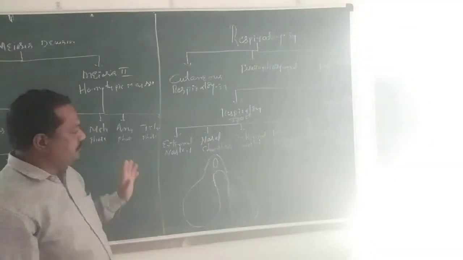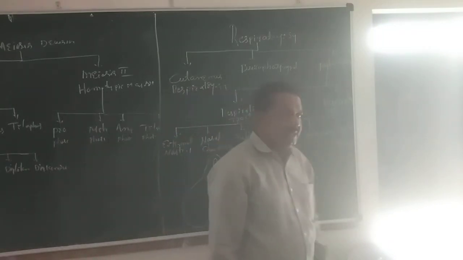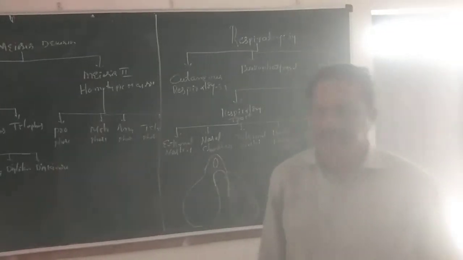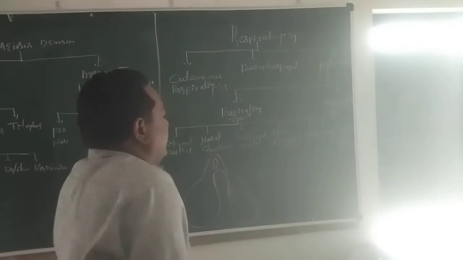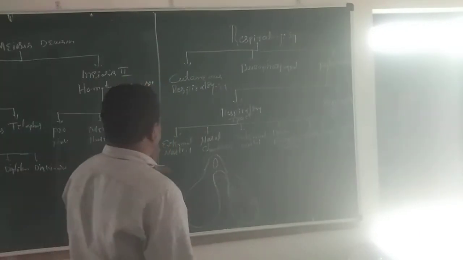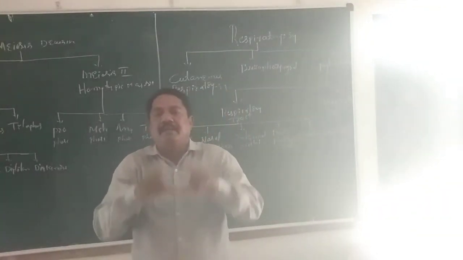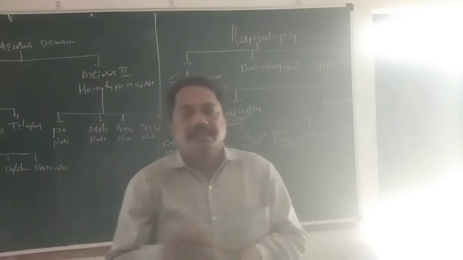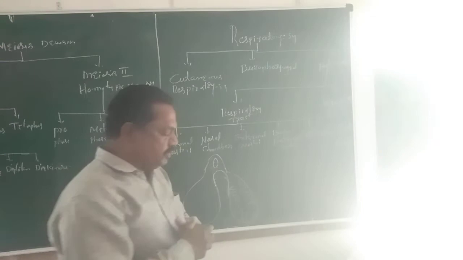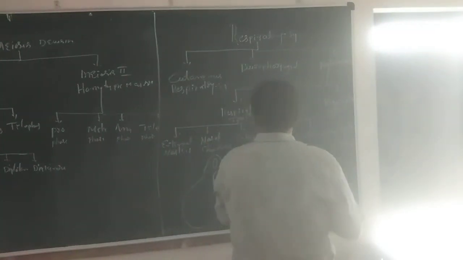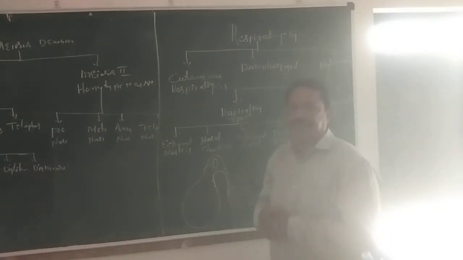The parts of the respiratory tract are the external nostril, nasal chamber, internal nostril, buccopharyngeal cavity, glottis, larynx, trachea and bronchus. The first one is the external nostril. Below the snout, at the anterior of the animal body, a pair of external nostrils is present. They communicate with the nasal chamber, the second pathway of the respiratory system, which is always kept moist. Numerous mucus glands and hairs are also present in the nasal chamber.